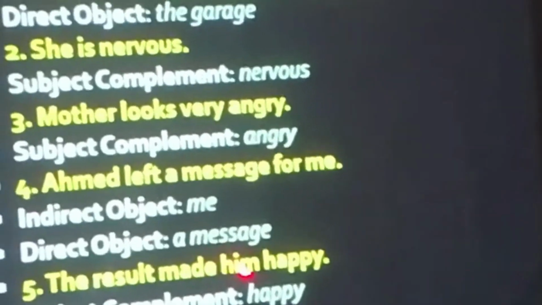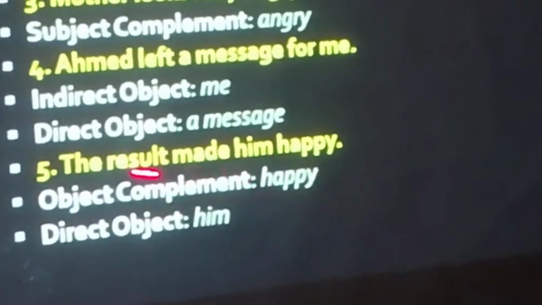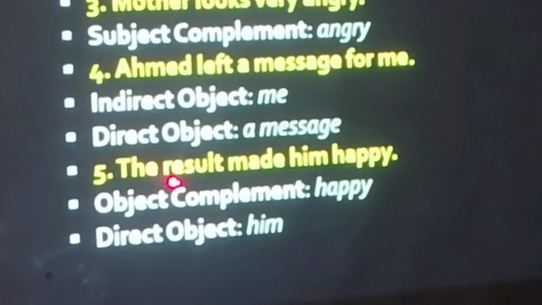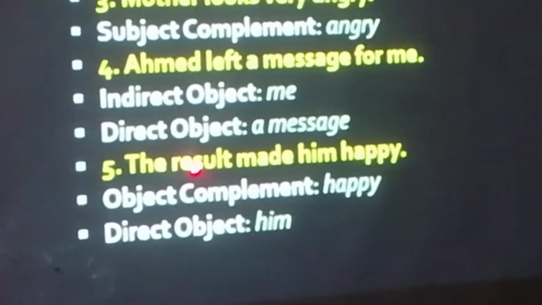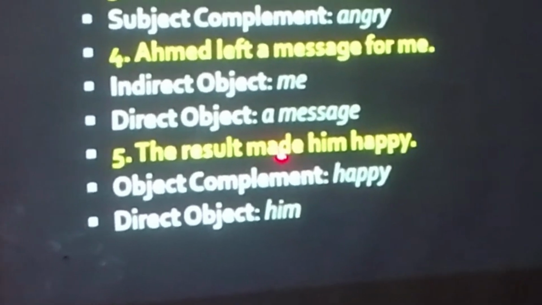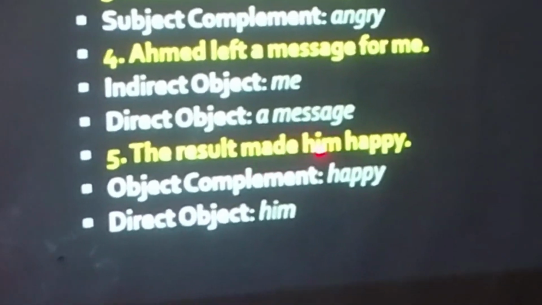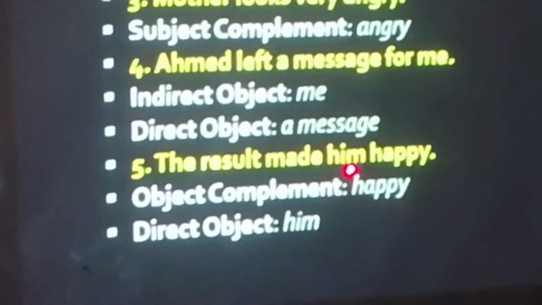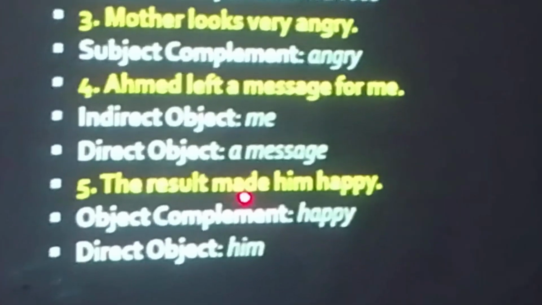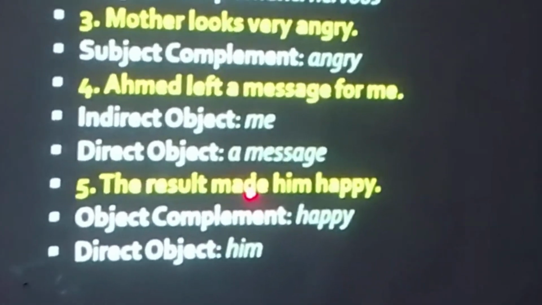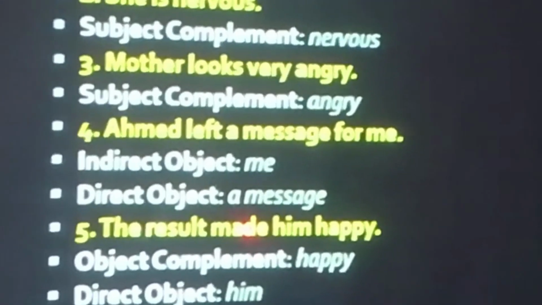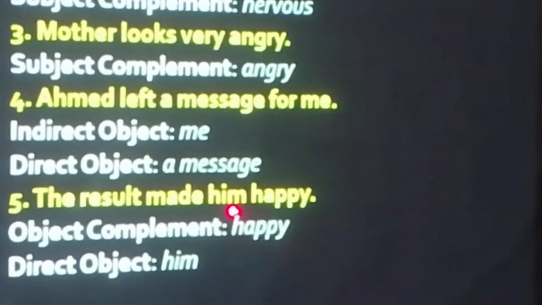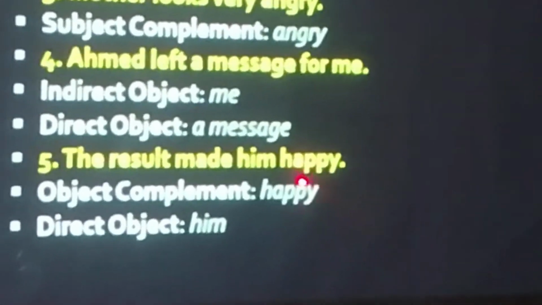Next one is the result made him happy. The result made him happy. What is the subject? The result. What is made? Verb. What is him? Object. If I simply say the result made him, the sentence gives a sense, but it does not give a complete sense until and unless I write this happy.